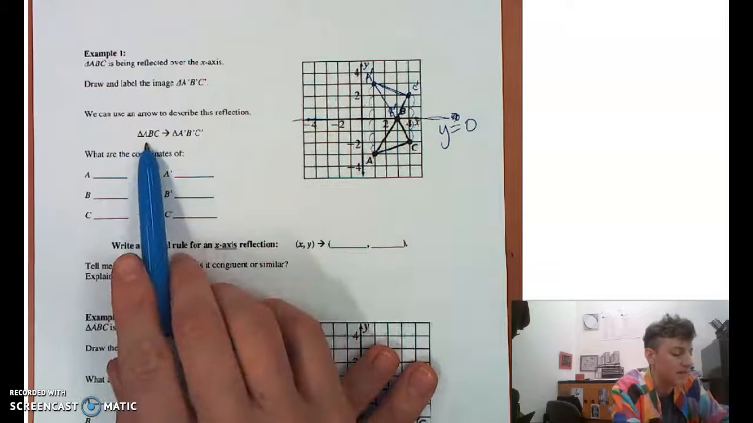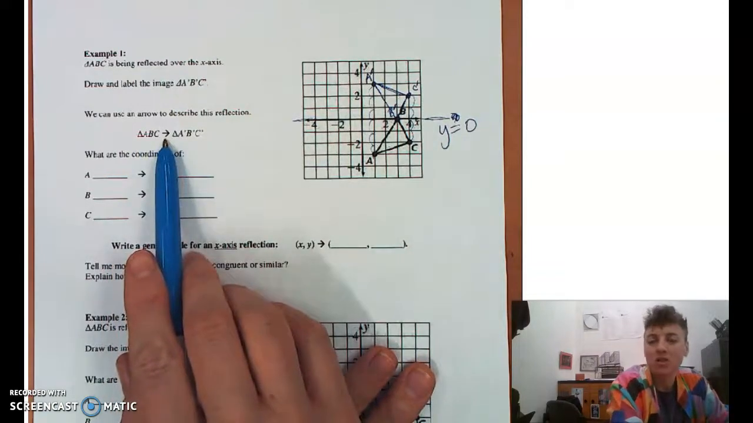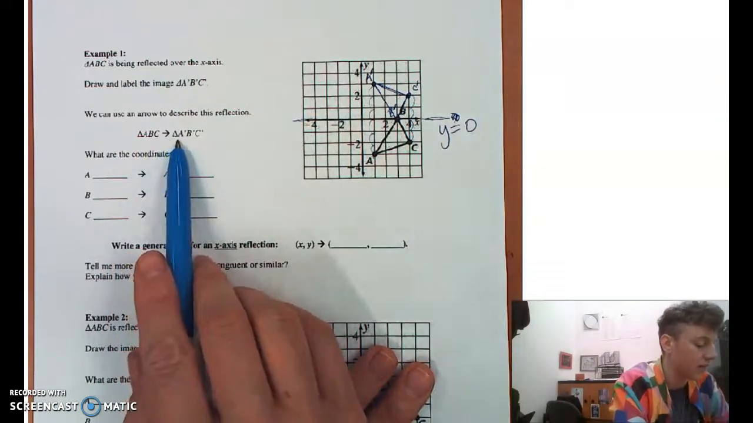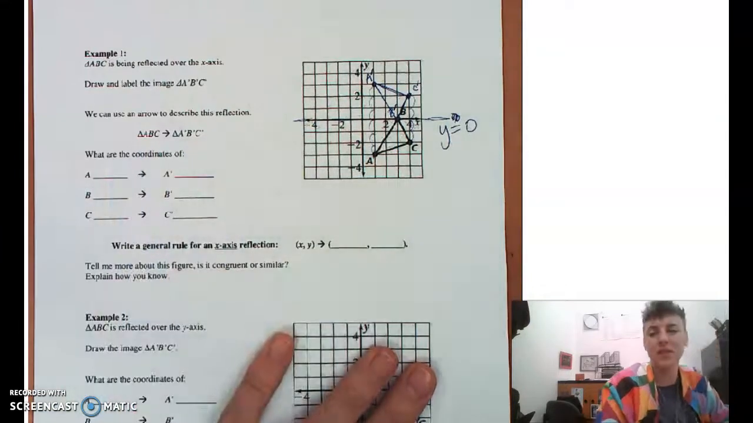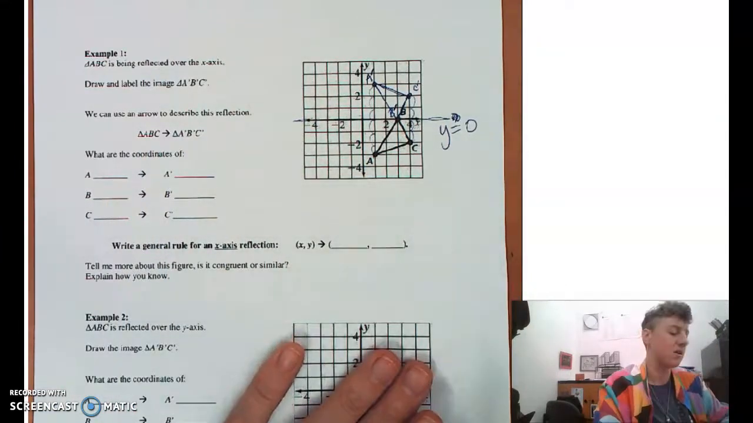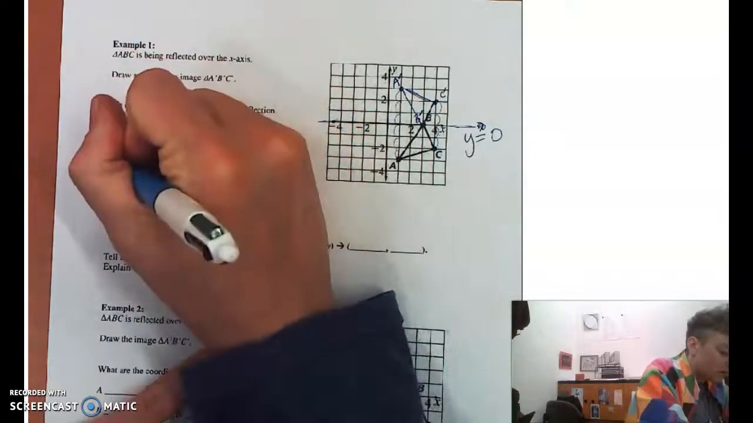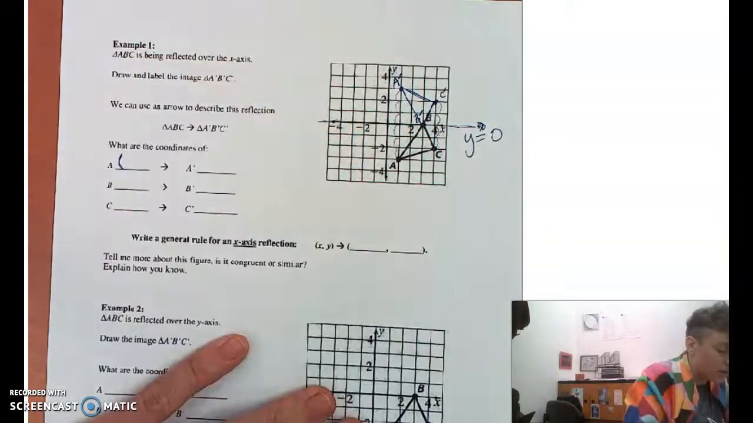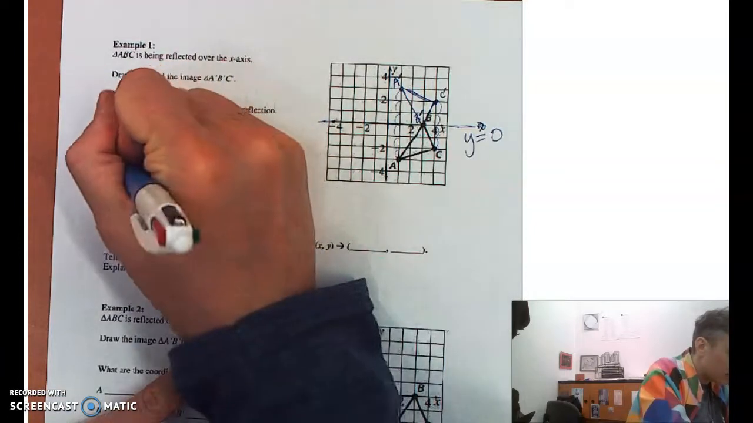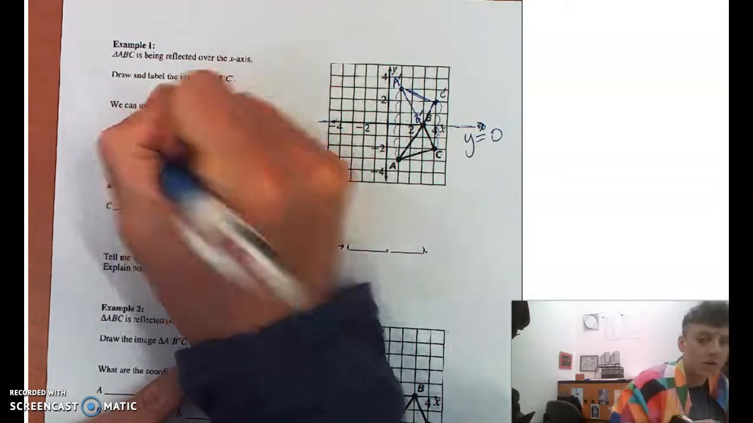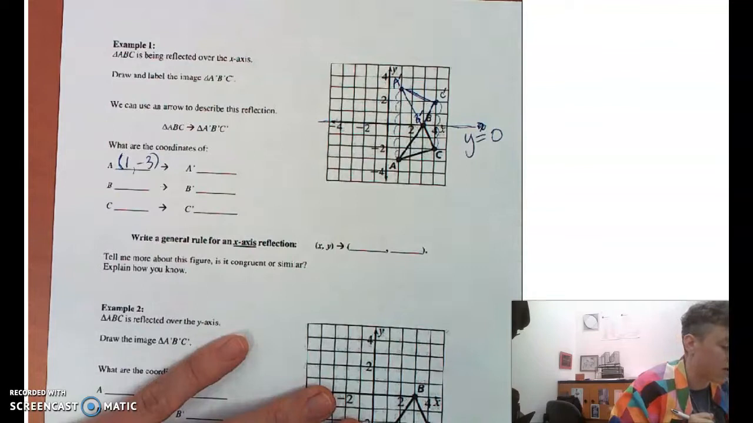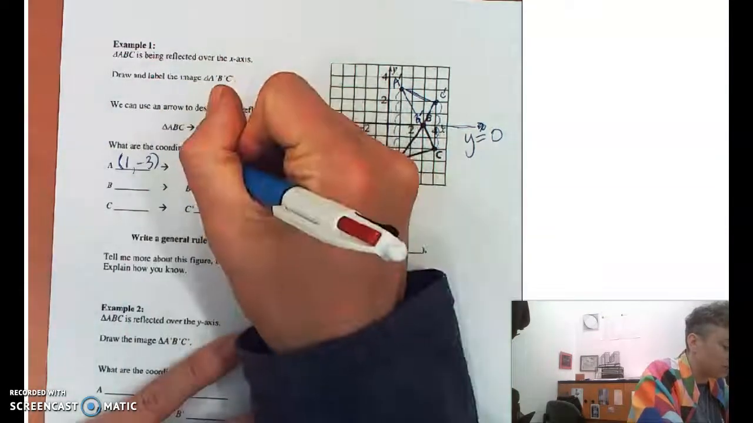We can use an arrow to show and describe this reflection. Triangle ABC is, what's that mean again? Mapped onto triangle A prime, B prime, C prime. Let's look at their coordinates of each of these points and see how they moved. Where were they? Well, A was at 1, -3. Where is A prime? It's at 1, +3.